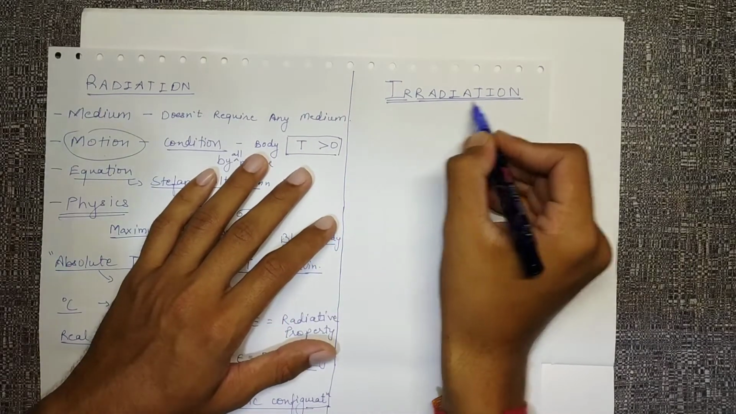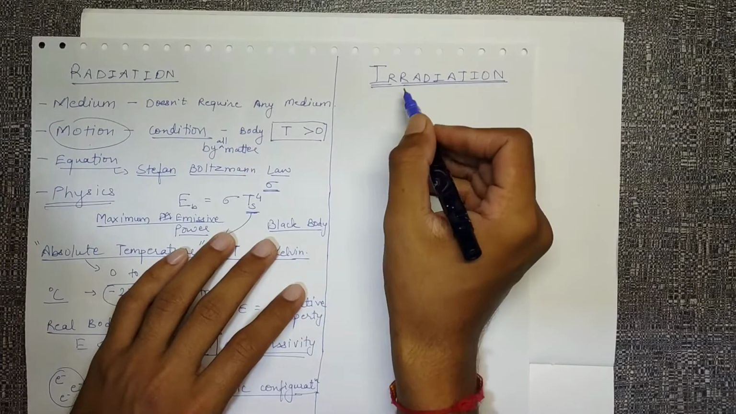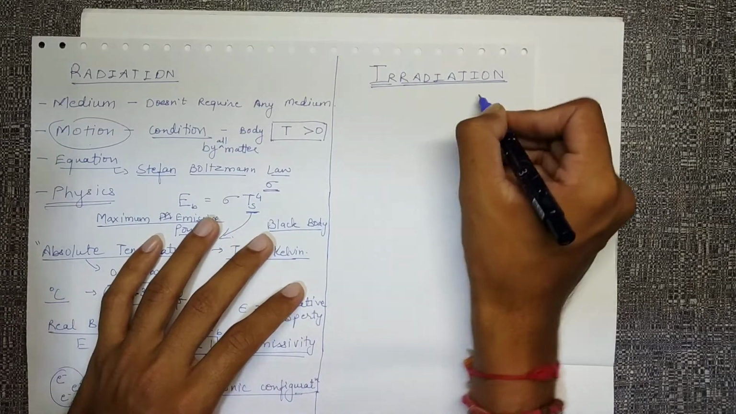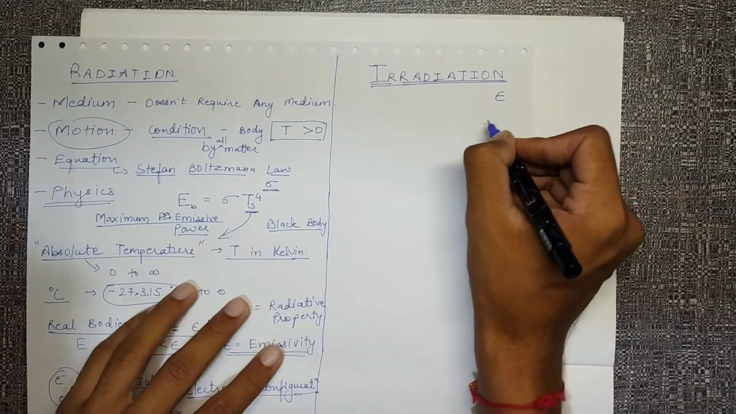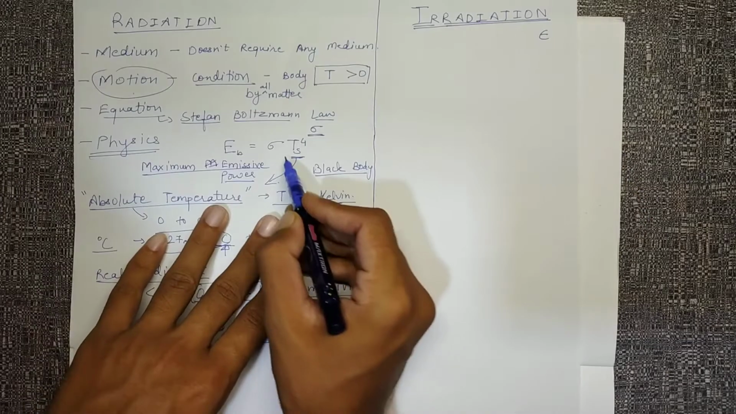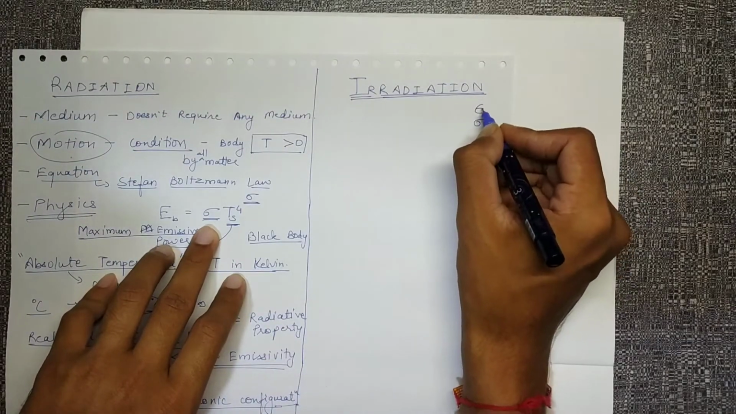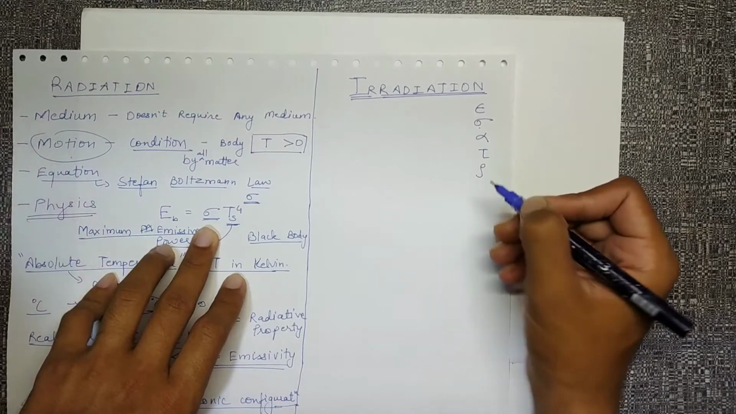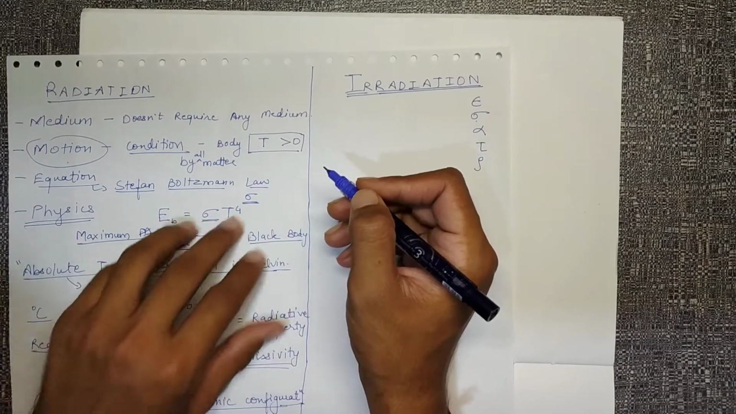So what is irradiation, or what are the details of radiation? That is a complementary part of radiation: irradiation. And now we'll look at some details of sigma, which was emissivity. We'll also go into the values of epsilon, sigma, absorptivity, tau, reflectivity, etc. So we'll look at these things in this video.